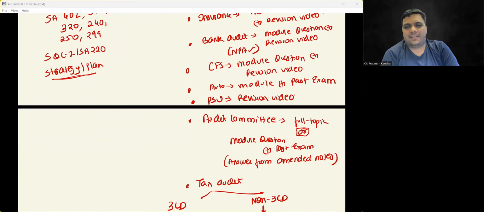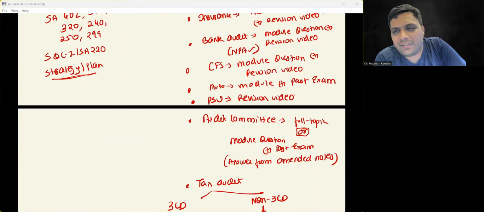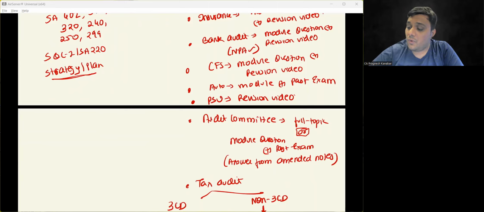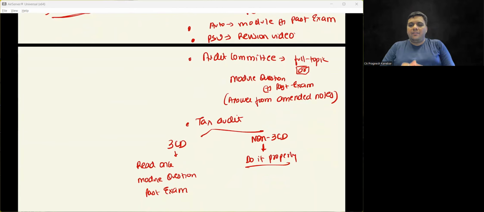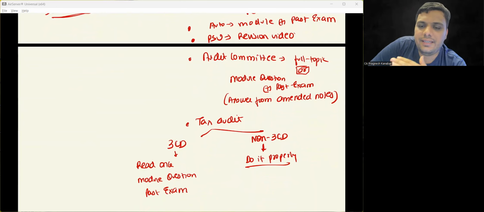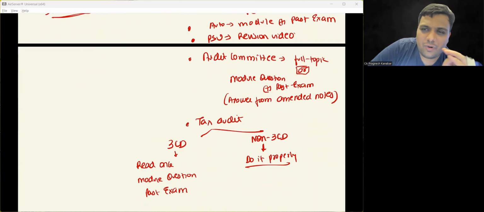Tax audit. Yes. Now we cannot ignore that every time there is a question on tax audit, or sometimes there are a couple of questions on tax audit. Now, what are you going to do about that? Okay. When we talk about tax audit, I divide the content into two parts. One is 3CD, other one is non-3CD. Non-3CD, please do it properly. All right. और वो इतना लंबा कंटेंट भी नहीं, like revision of tax audit report, एक छोटा सा पैराग्राफ है, tax auditor के qualifications, eligibility qualification, disqualification, that much you should do it properly.